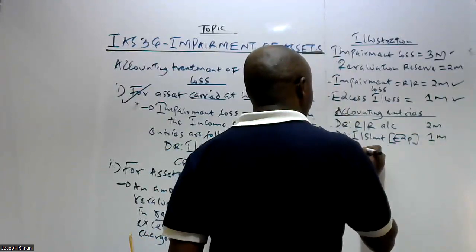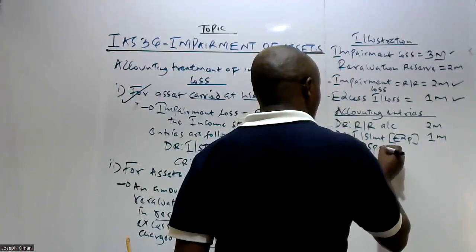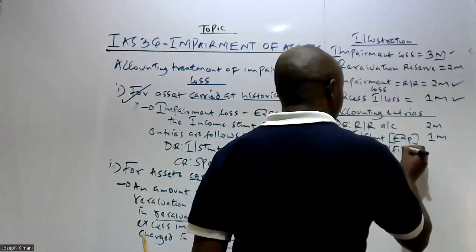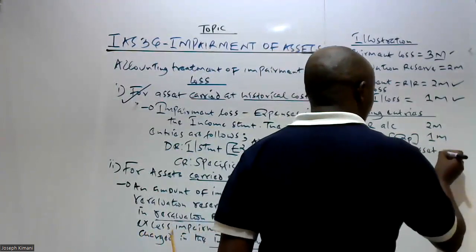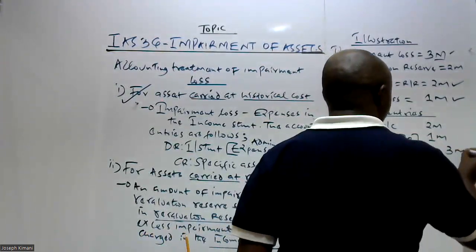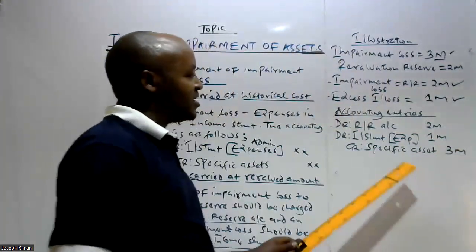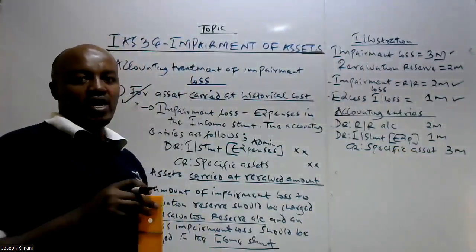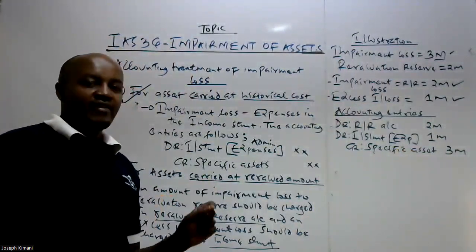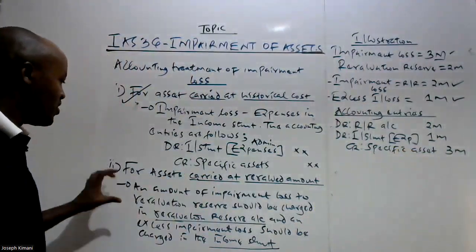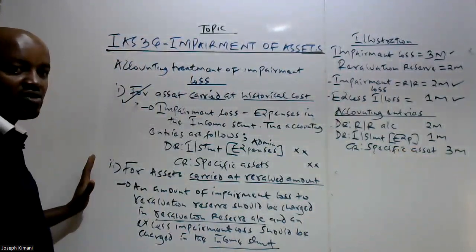And then the full amount of impairment loss should be credited in the specific asset account, the amount of 3 million, with the objective of reducing the carrying amount of the asset to an amount equal to the recoverable amount. So that's how we account for impairment loss.